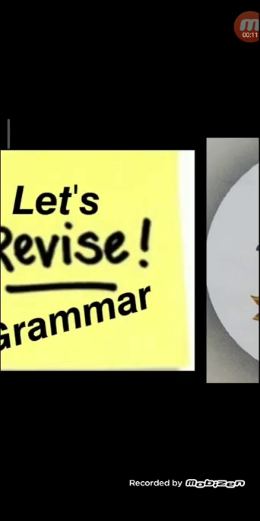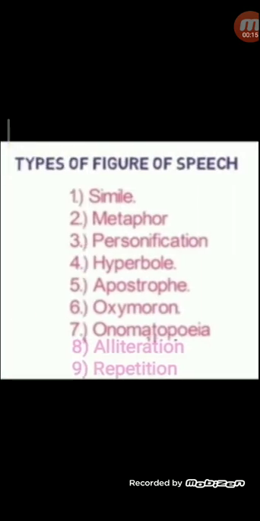Today we are going to revise grammar, and the topic is types of figures of speech. We have already done it in detail, now we are just going to brush up. Simile, metaphor, personification, hyperbole, apostrophe, oxymoron, onomatopoeia, alliteration and repetition.